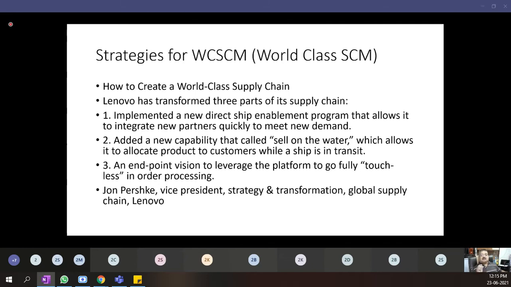And third is an endpoint vision to leverage the platform to go fully touchless, which means they are completely touchless. The goods are not touched by different agencies. Once the shipments are loaded in the factory, they are directly shipped. There is no distribution center. And while the shipments are traveling on the ship, through magnetic recorders or barcode readers, the shipments are allotted